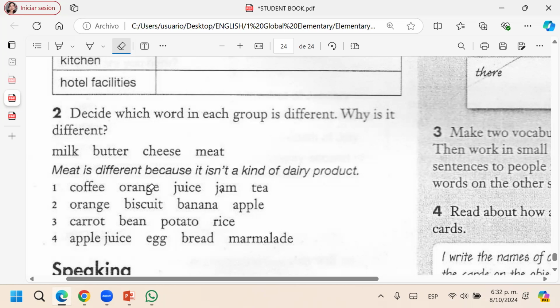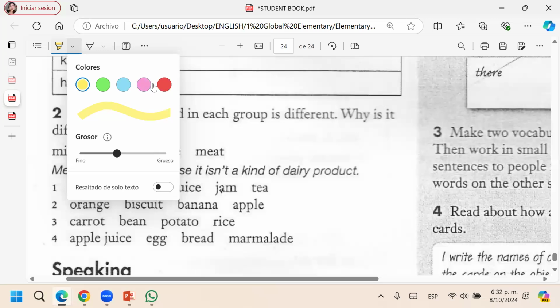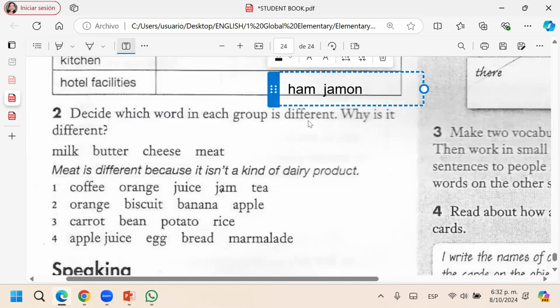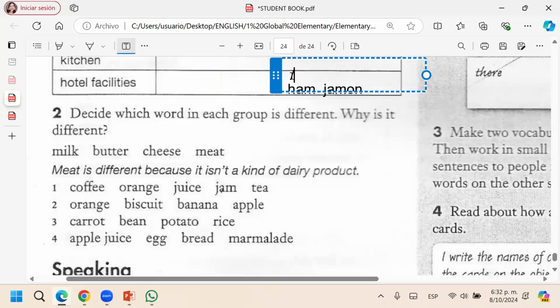Orange is not a drink, it's a fruit. Pero it's orange juice, no. No es jamón. Jam is mermelada. Ham es jamón. Ham. Jam, not ham. Este es jam, como jelly. Mermelada. Marmalade. Yes, like jelly.